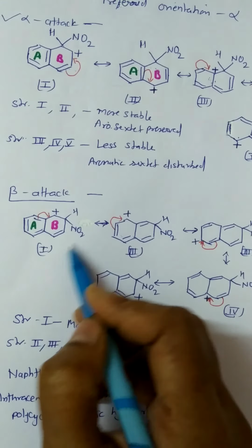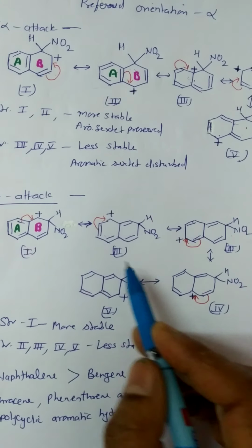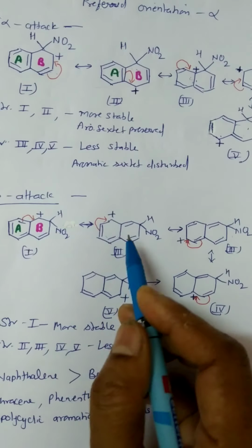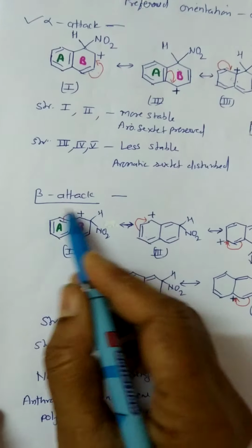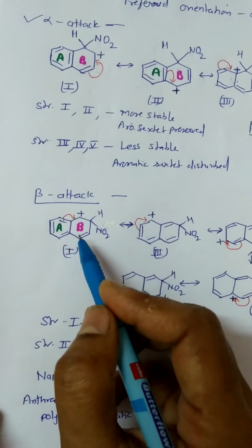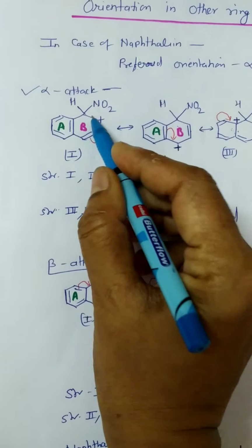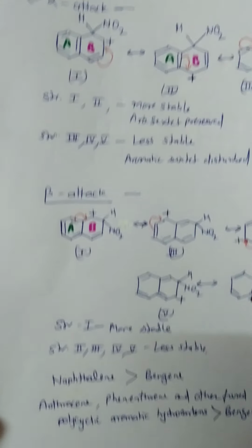Therefore, this structure is more stable than the other resonating structures where the aromatic sextet is disturbed in both rings. So only one structure is stable in case of beta attack. Here, 2 structures are more stable. Therefore, the alpha attack is preferred in case of naphthalene.